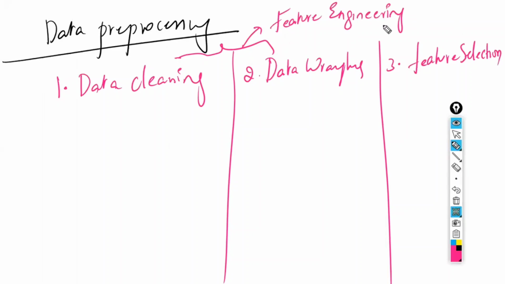What is meant by feature engineering? Feature means variable. What are the variables? Engineering means converting or doing some operations in order to build properly. Feature, F-E-A-T-U-R-E, features. It is nothing but feature engineering. What are the features we are having? Those we are going to modify. Out of which, the first one is data cleaning.